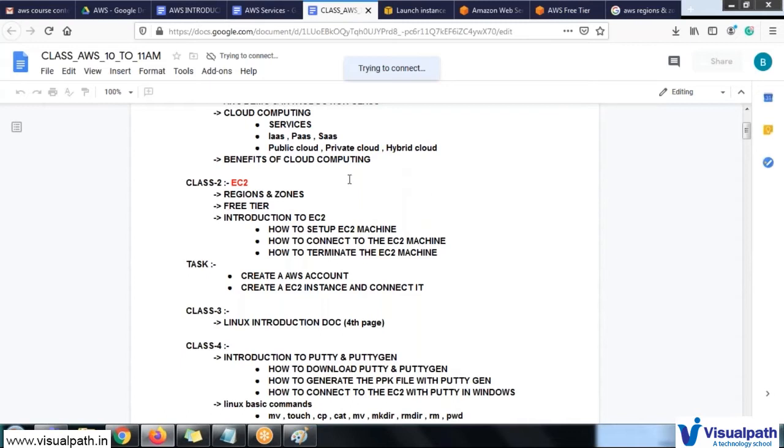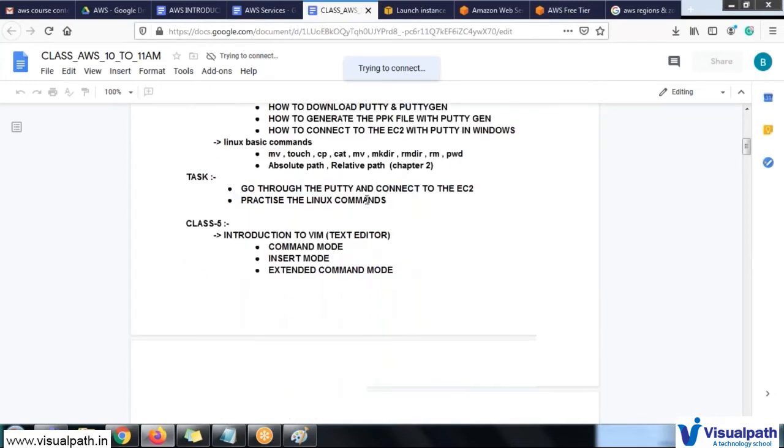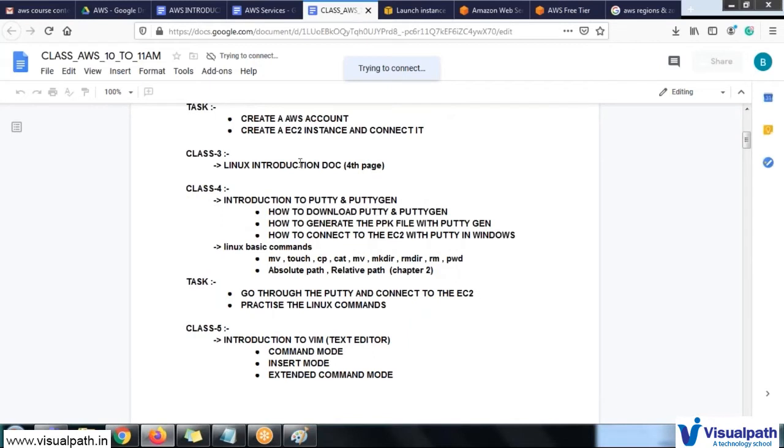Because here in AWS we have more than 20 services which we have to cover. EC2 is one of them. After the EC2 creation and after the account creation, we will directly jump into the Linux introduction. Will you also teach us shell scripting? No. Shell scripting will be part of the DevOps field. If you choose the DevOps and AWS course, there you will cover the entire shell scripting.